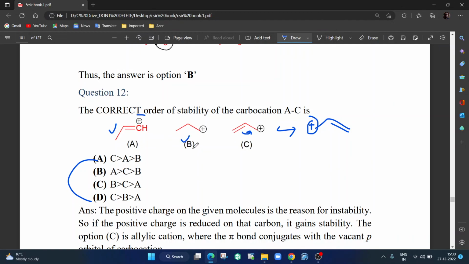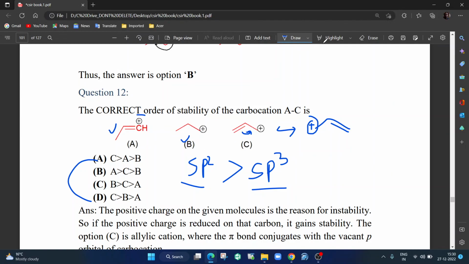If you look at sp2 and sp3, sp2 has more s character, because out of 3 orbitals one is s, so 1/3 is s character, whereas here out of 4, 1 is s, so 1/4 is s character. So very clearly this one has more s character.